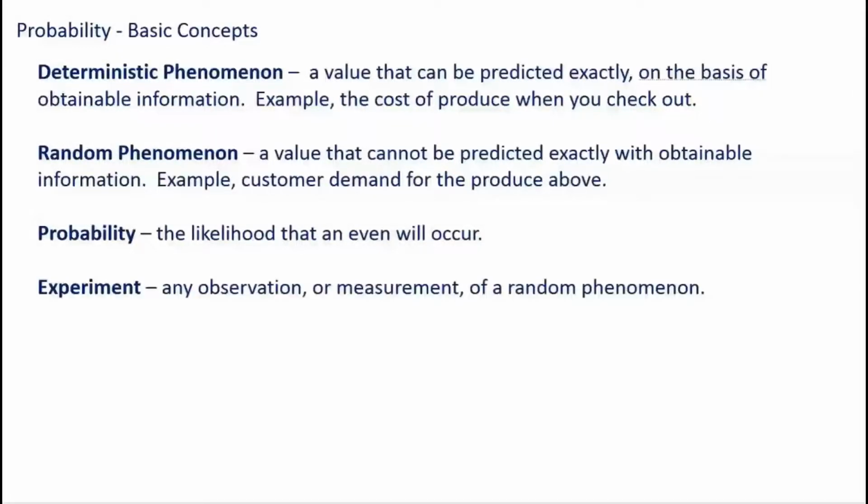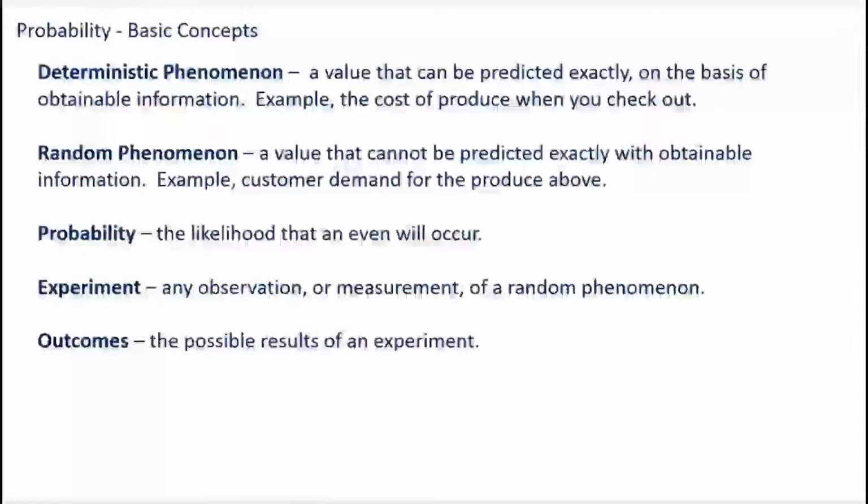All right, experiment is an observation or measurement of a random phenomenon. So when you do an experiment, you get some information to help you determine how likely it is for something to happen. An outcome is the possibility. So for example, speaking of a basketball game, the outcome is, say, this team will win or the other team will win.